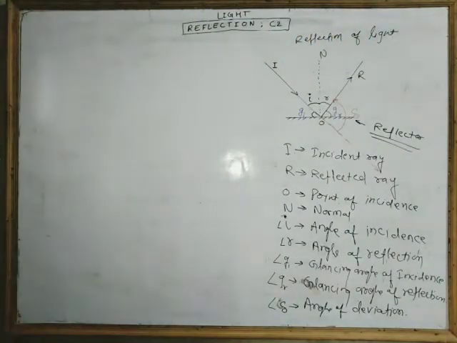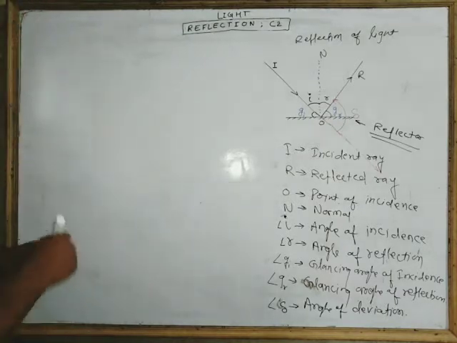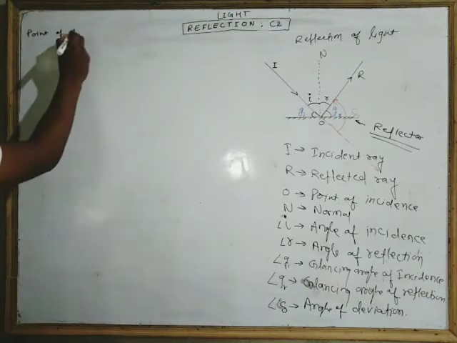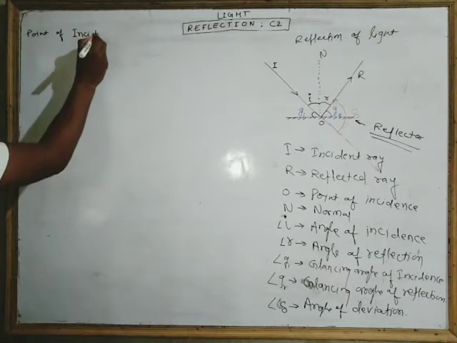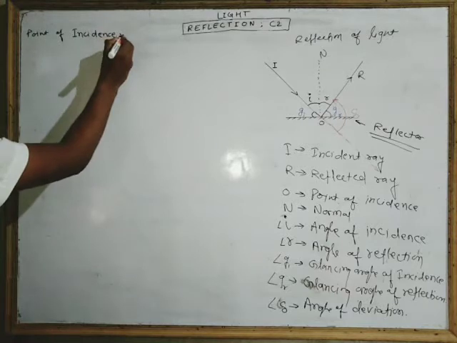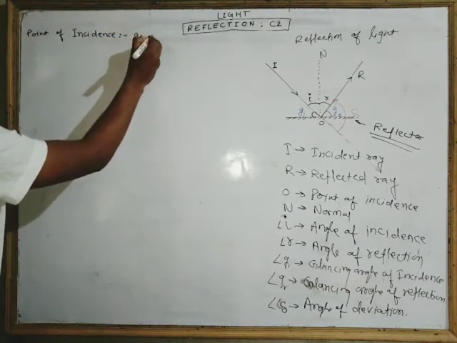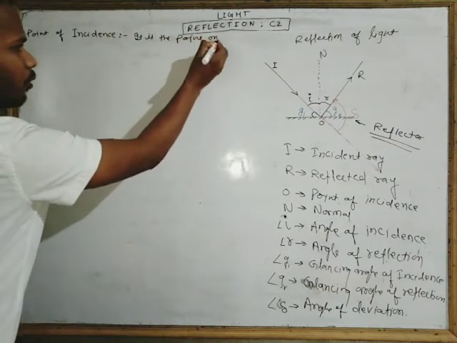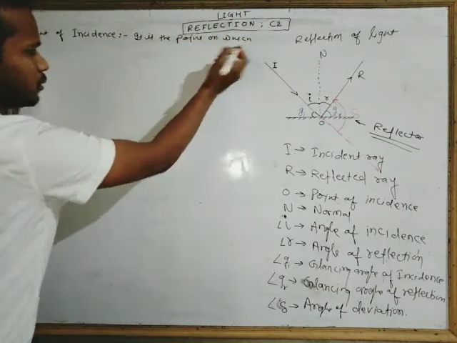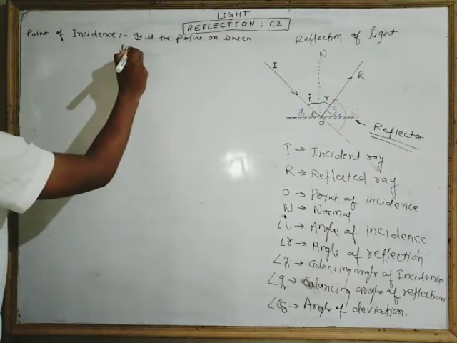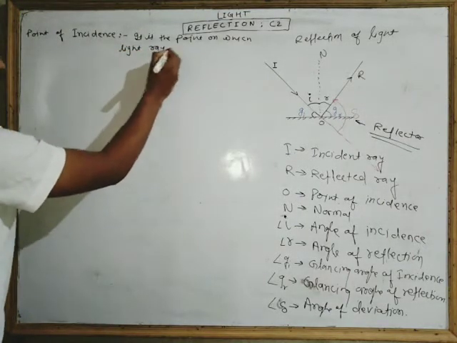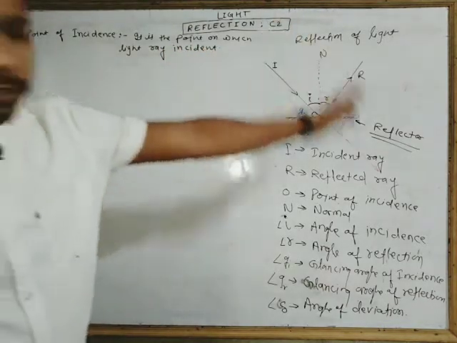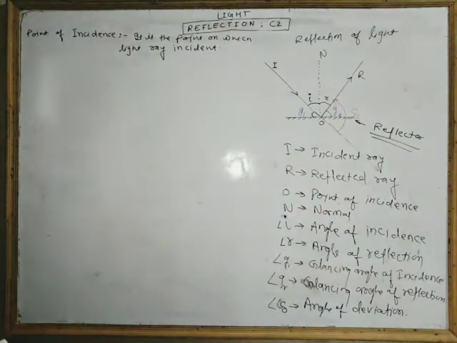Okay then. Now I can write the definition of point of incidence. It is the point on which the light ray is incident. The point on which the light ray is incident is called the point of incidence.